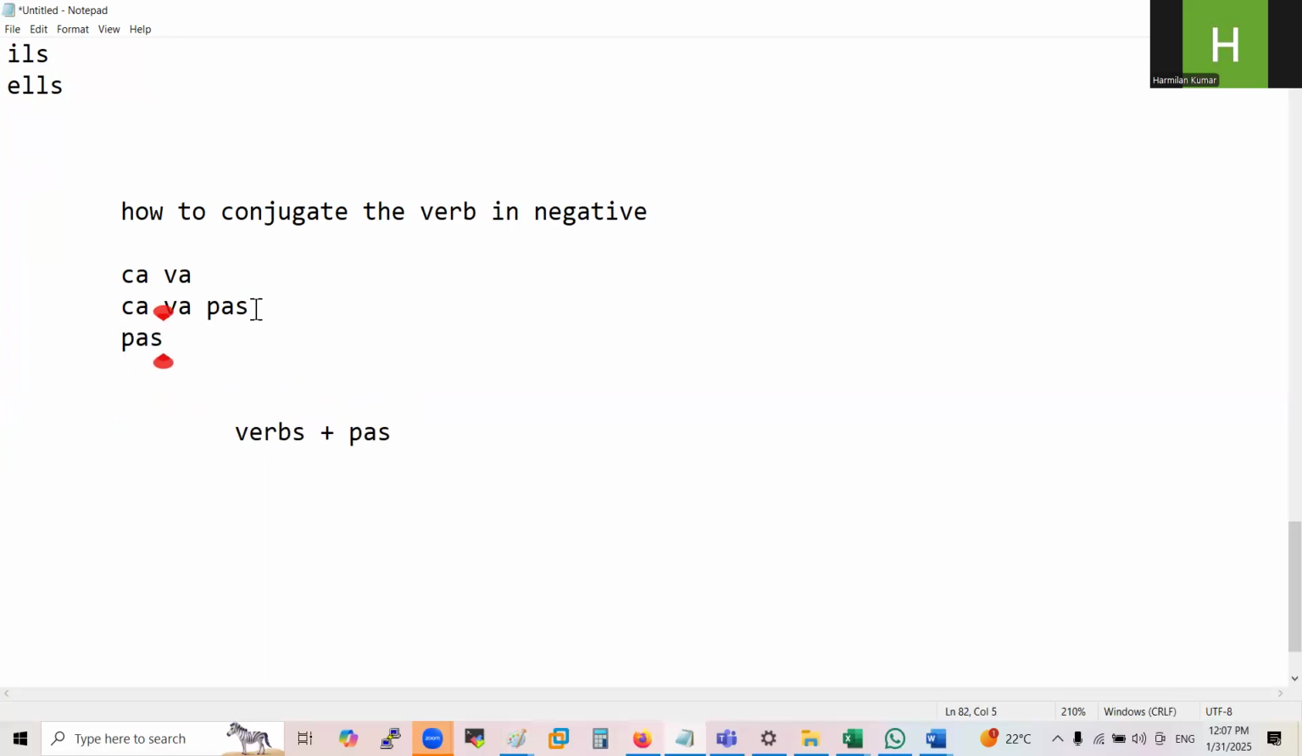Pas is for not. You have to add pas after the verb, and before the verb you have to write ne, or n plus apostrophe. Either you write this or you write this, and in between there will be the verb, and after the verb you write pas like this. When you write this ne and when you write this n', I'm going to tell you.